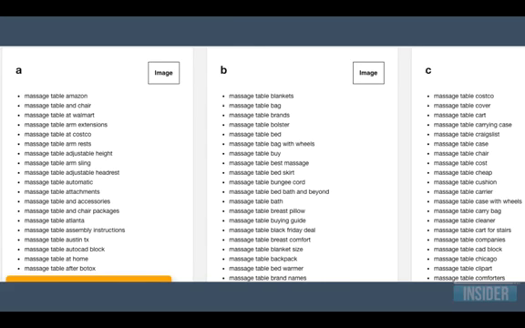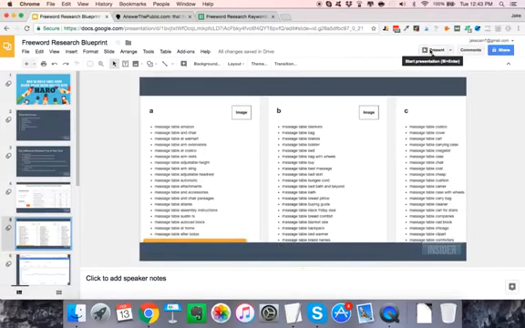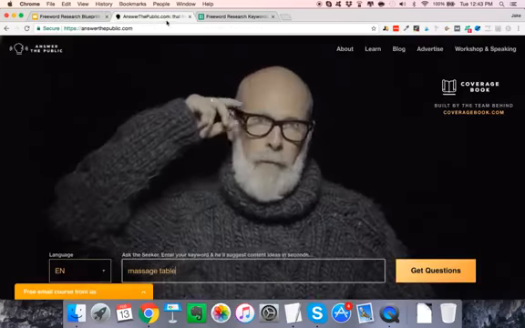And here's a look at what that looks like inside of Answer the Public. So if I put in massage table, it fills in all the letter A suggestions, B, C, etc., and even does numbers 1 through 9. So let's take a look at what that looks like.